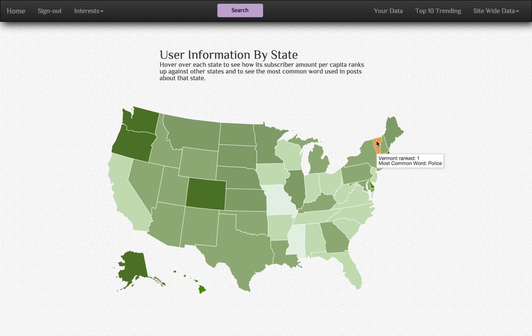I've also analyzed the most common words said in posts about that state. So Vermont's most common word is police. I found that a lot of states' most common words were police or the last name of politicians. Where I'm from in Florida, the most common word is beach, which I'm happy about because I expected much worse. And my personal favorite is Georgia, whose most common word is Ratlanta. Thank you for viewing the information about my site.